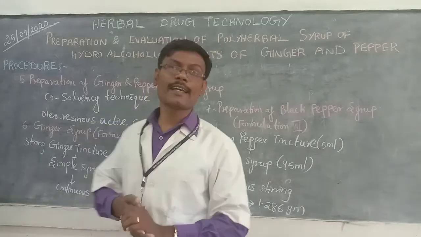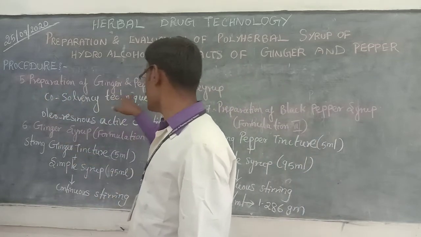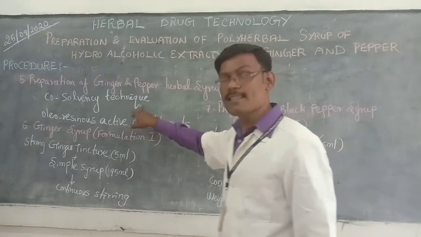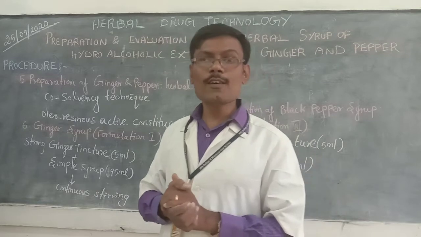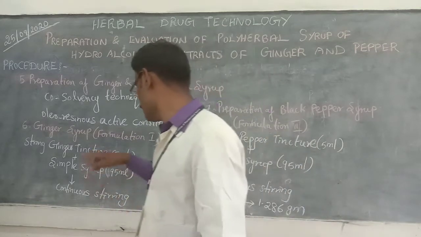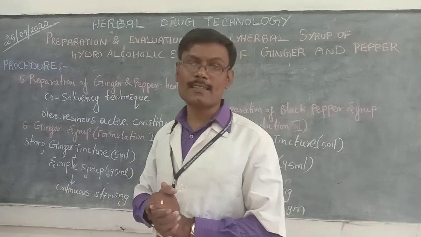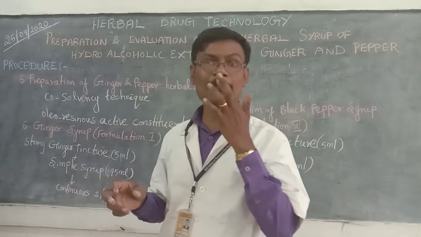In the procedure, the fifth one is preparation of ginger and pepper herbal syrup. In this case, both ginger and black pepper have oleoresinous active constituents, so the co-solvency technique is utilized. Then the next step, ginger syrup preparation, that is formulation 1.